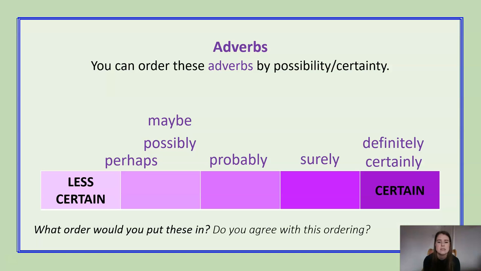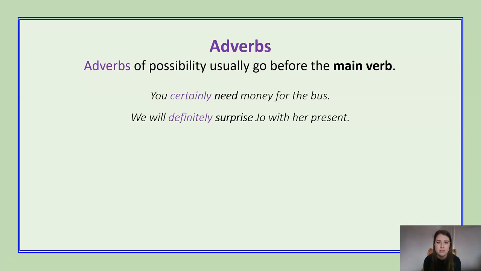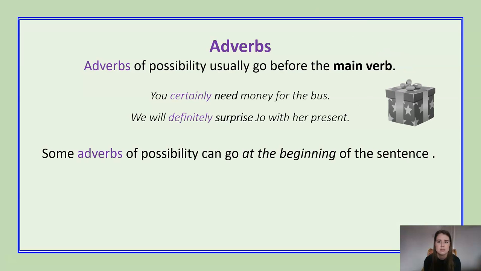So have a look at your list and see whether you agree with this ordering or whether you might have put something in a slightly different place. So adverbs of possibilities usually go before the main verb. Now we know that a verb is a doing word. So you certainly need money for the bus. So need is our verb, so our adverb goes before. We will definitely surprise Jo with her present.